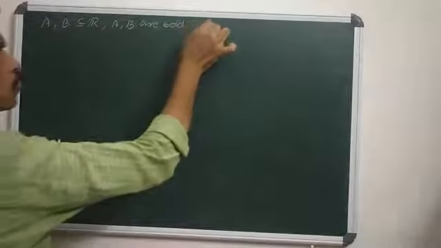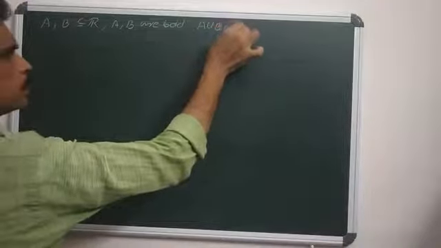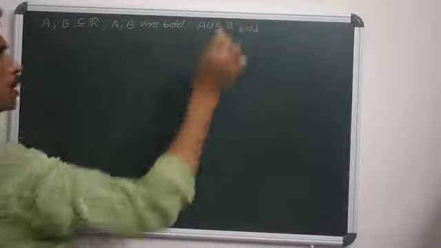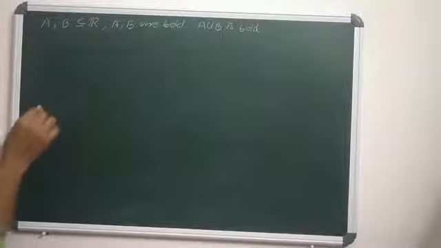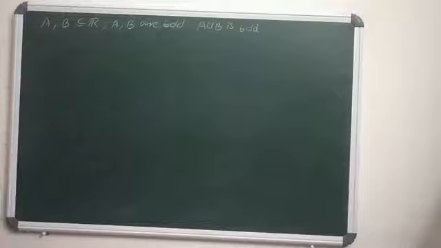A union B is also bounded. This is the first requirement. How to prove that A union B is bounded here? And also we prove that the supremum of A union B equals the supremum of the supremum of A and the supremum of B. So first we prove this one. When A and B are bounded, now we have to show that A union B is bounded.